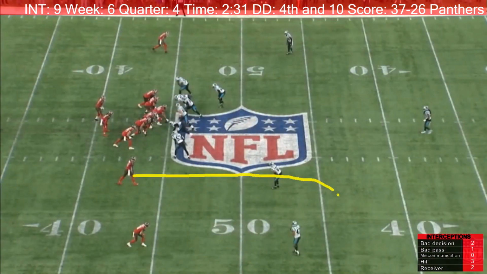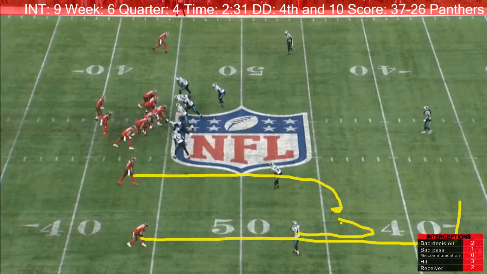You will see Chris Godwin run this route. The ball is thrown approximately at that point in the route. Now 47 is covering his man here who runs that route, but 47 gives up his man when the ball is thrown in order to undercut Chris Godwin's route. He does just like this, making the interception. Now this is a very good play by 47.